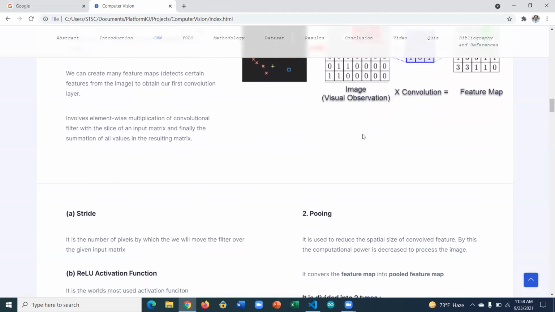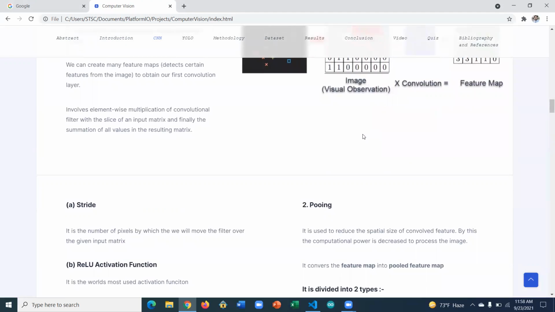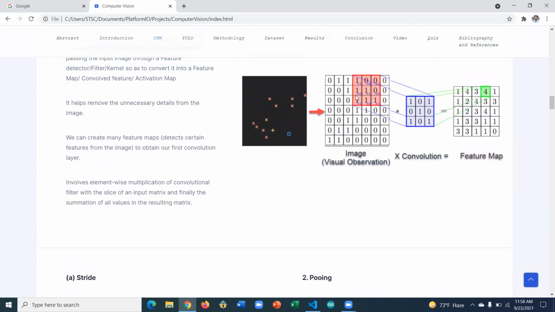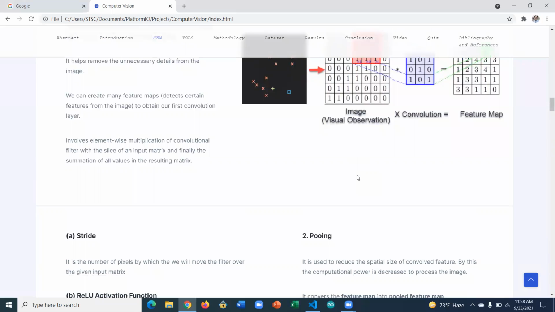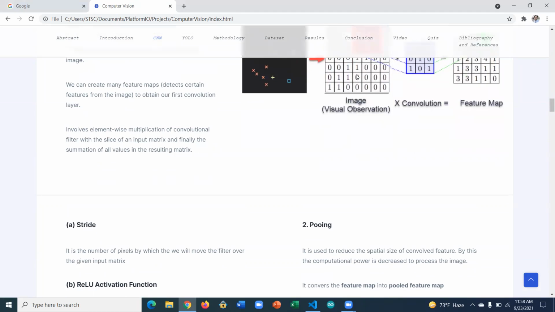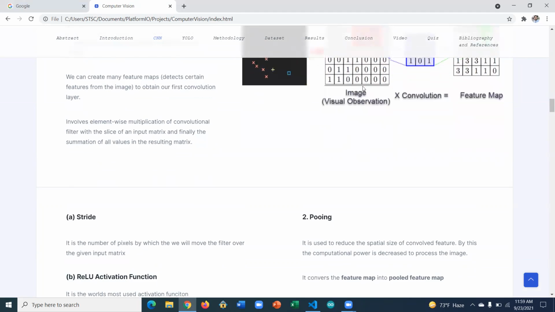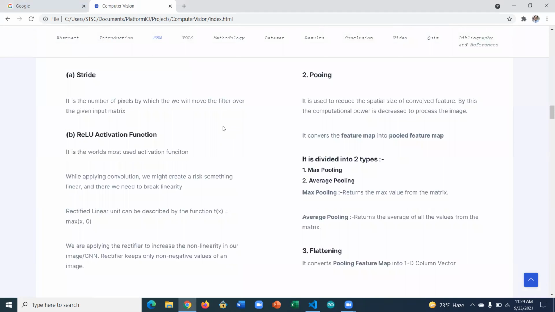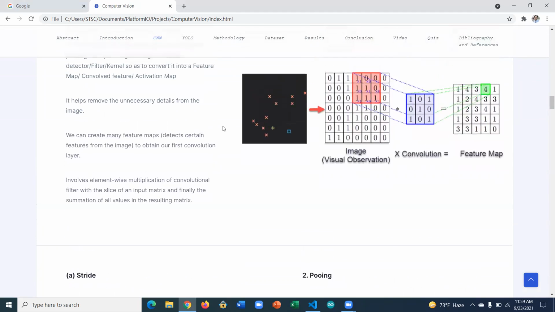And then the pooling. Pooling is used to reduce the spatial size of the convolved feature. By this, the computational power required is decreased. For example, if the image is big and has a lot of objects inside, it will take a lot of time. But if we apply pooling, it helps the algorithm reduce the computational power. The second one is the ReLU activation function, which is the most widely used activation function in convolutional neural networks.